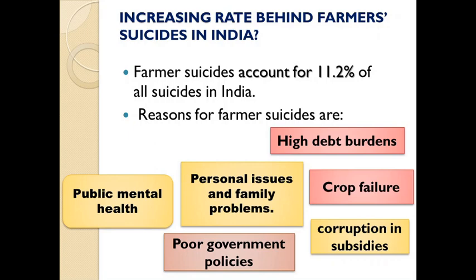So now, on a very sad note, we can see that nowadays there is an increase in the rate of farmer suicide in India. Farmer suicides account for 11.2% of all suicides in India. Despite seeing so many schemes in our previous slide, there is still an increase in the rate of farmer suicide. Some of the reasons are high debt burden, crop failure, corruption in subsidies, poor government policies, personal issues and family problems, and public mental health.